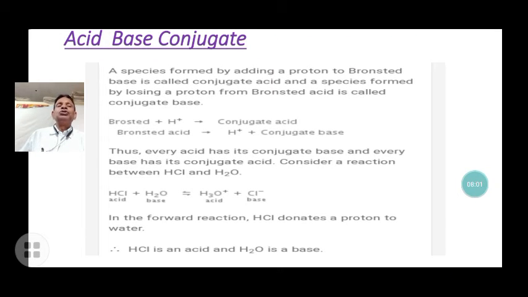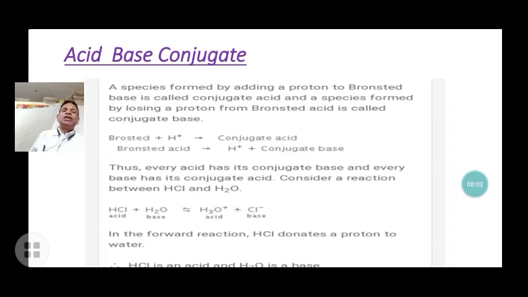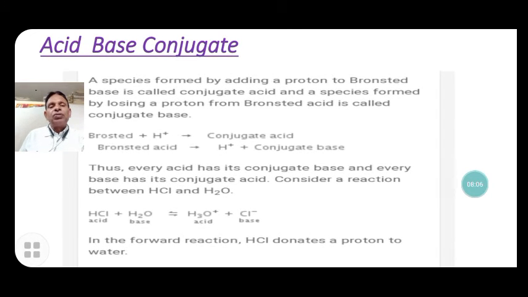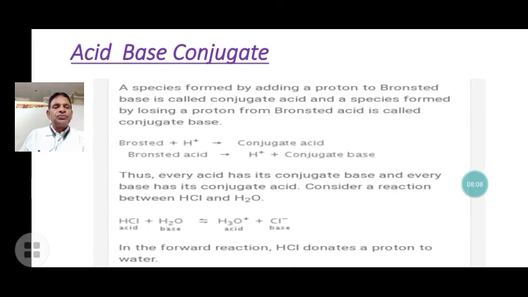Here, what are the acid-base conjugates? It is very clear to understand by the Bronsted-Lowry concept.